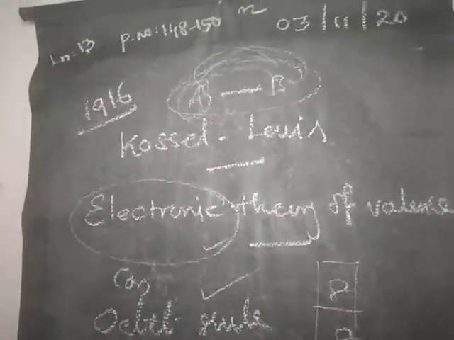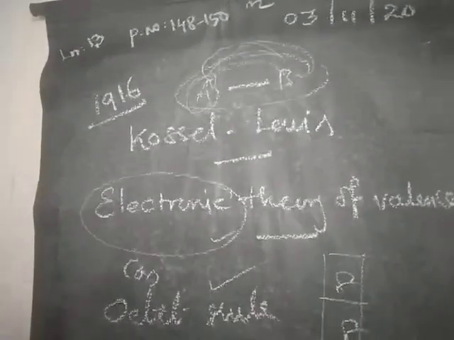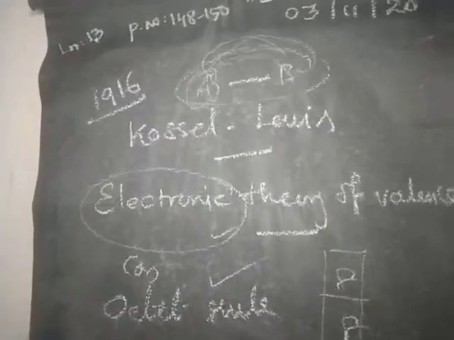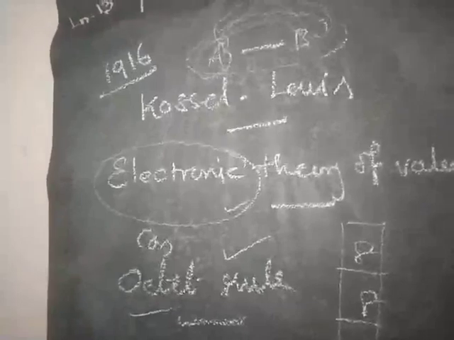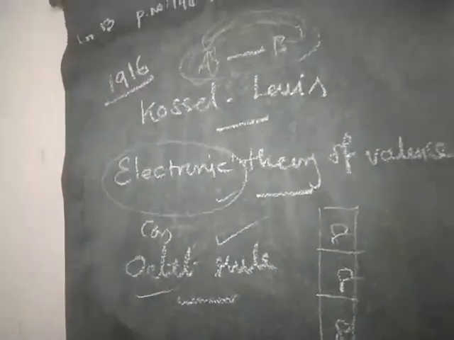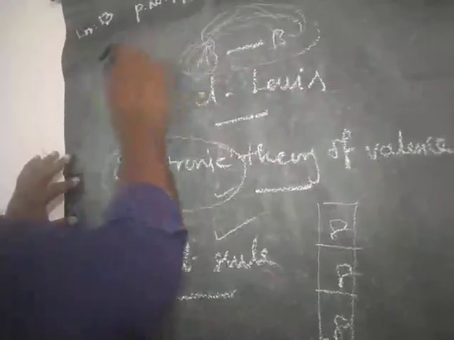So what is the octet rule or rule of 8? It is the tendency of atoms to have 8 electrons in the valence shell. That rule is called the octet rule or rule of 8. So we will see one example.